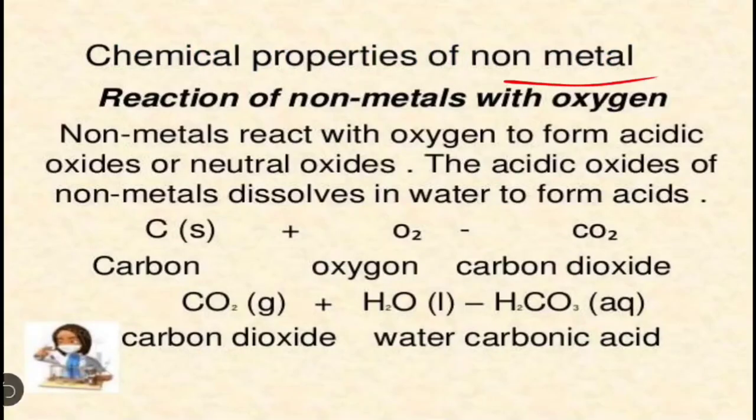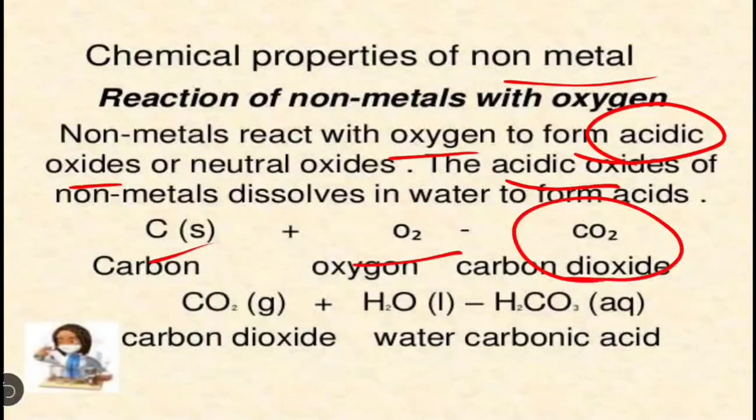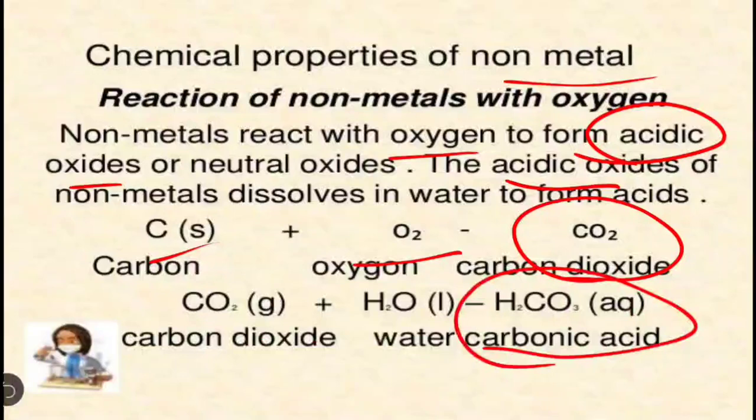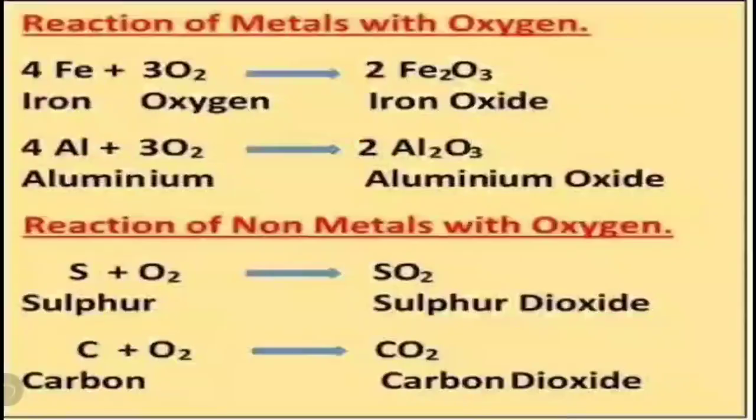Now the chemical properties of non-metals. Similarly, non-metals also react with oxygen, but they form acidic oxides, not basic. They form acidic oxides, and when you dissolve the acidic oxides of non-metals in water, they form acids. For example, when carbon reacts with oxygen, it forms carbon dioxide, and when you dissolve this carbon dioxide in water, it forms carbonic acid. That proves that carbon dioxide is acidic in nature. This is about the reaction of metals and non-metals with oxygen.